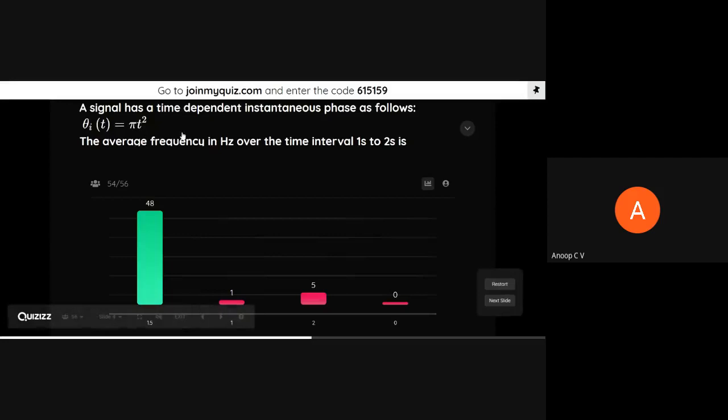Final theta minus initial theta, divided by 2 pi times the time interval. That is how we evaluated average frequency. One example we have seen, and I have asked it here. Okay, then next question. Be ready for the next question.